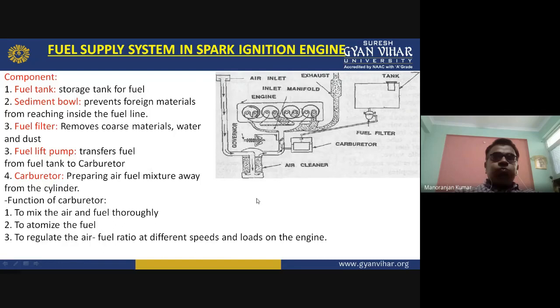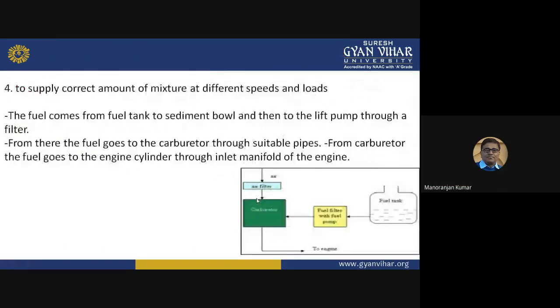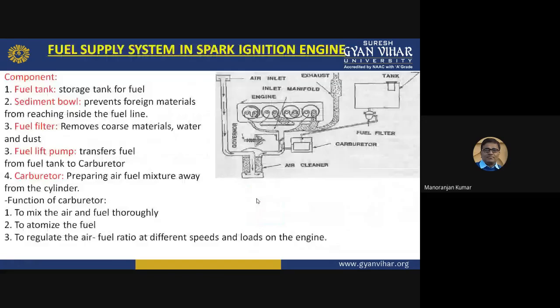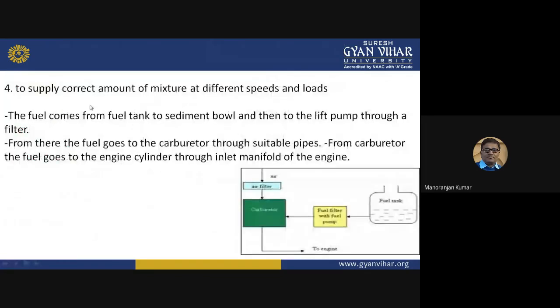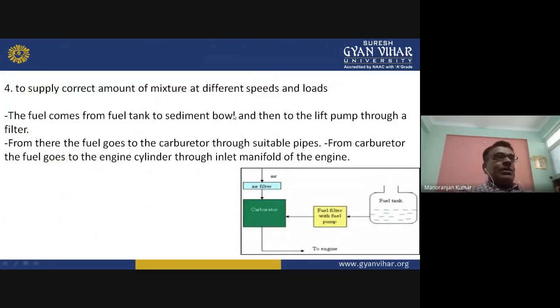And a fourth function of this carburetor is to supply the correct amount of mixture at different speed and load.